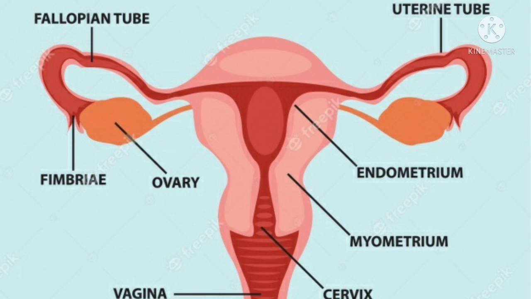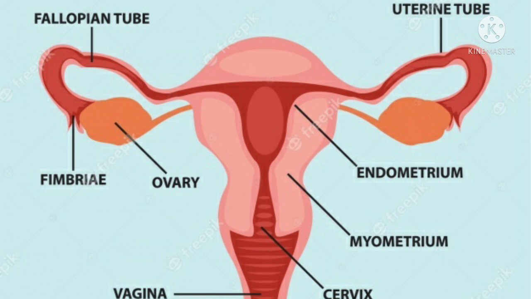In males we have seen testes; here we have ovaries. A pair of ovaries is seen on both sides of the uterus, left and right, and the ovaries are connected to the funnel-shaped end of a tube.